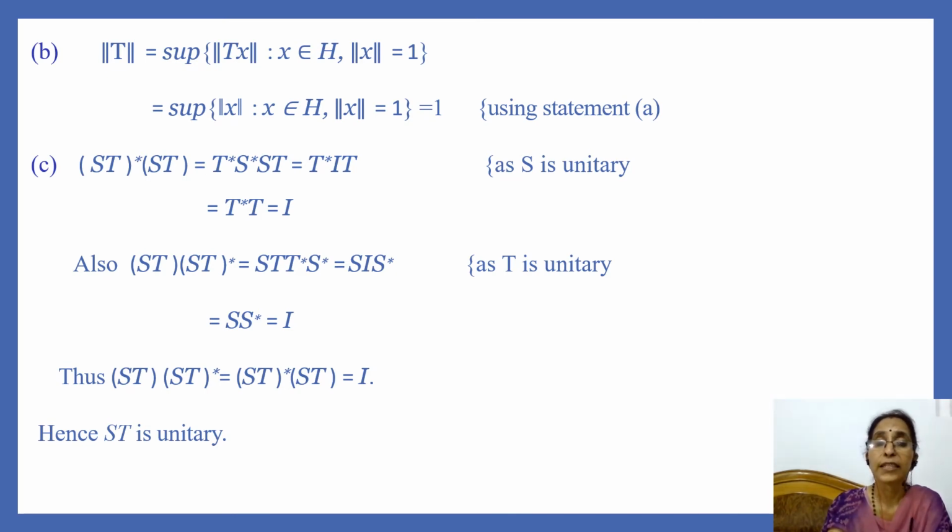And next we find ST into (ST) whole star, that is equal to ST into T star S star, and that can be written as S I S star because T is also unitary. So T T star can be replaced by the identity operator, and that is equal to S S star, and since S is also unitary, S S star is equal to the identity operator. So we have shown that ST into (ST) whole star is equal to (ST) star into ST, and that is equal to the identity also, and so we can say that ST is a unitary operator.